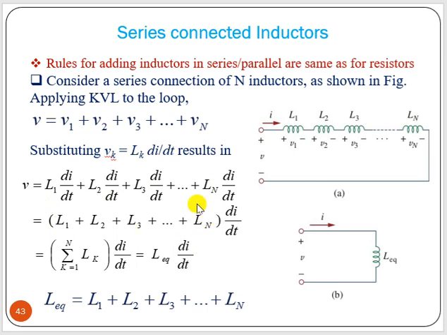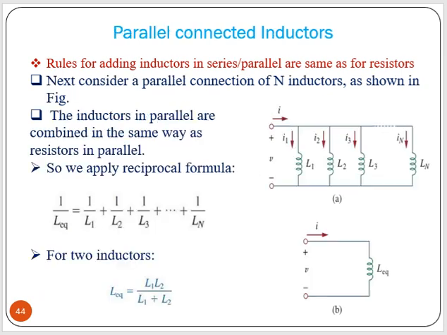So what will we get? Summation of L into di/dt. So summation of L is nothing but L equivalent, which is equal to L1 plus L2 plus L3, like that. That means this is similar to resistance. For resistances connected in series, they simply add up. Similarly for inductors also, but that is the opposite of capacitors.